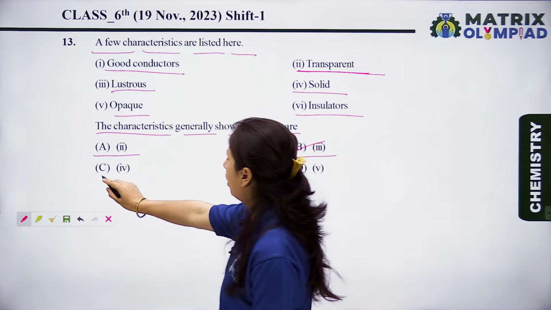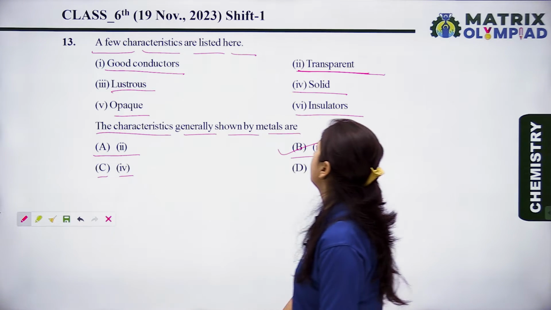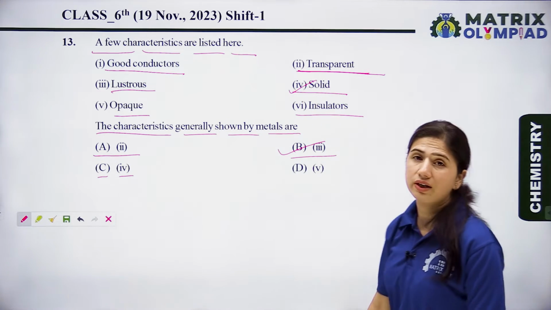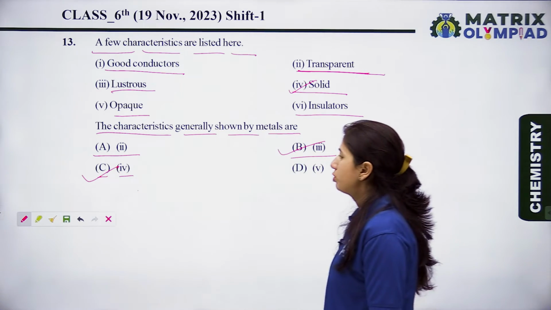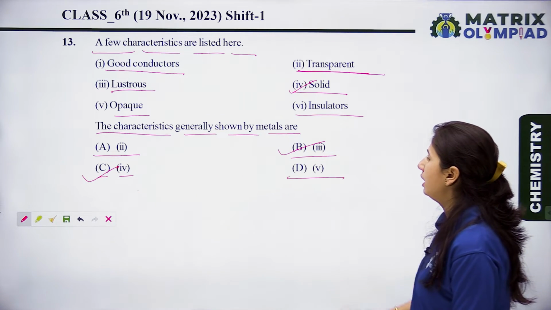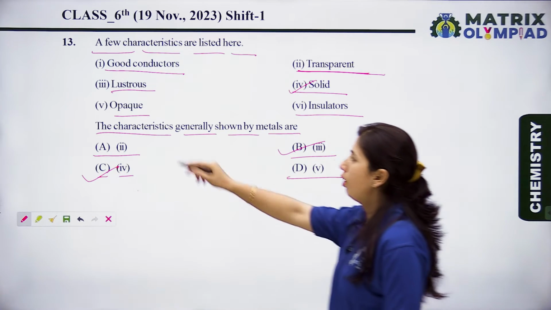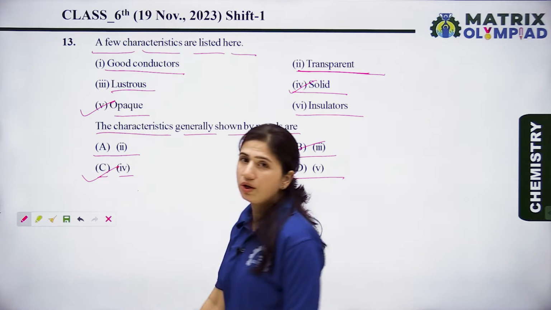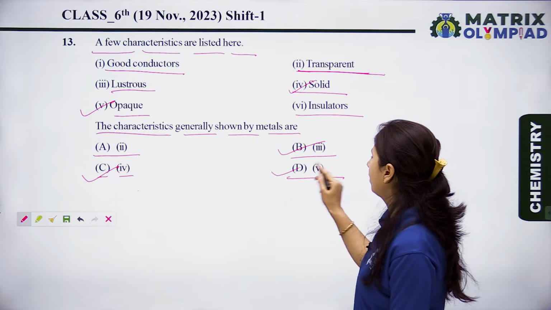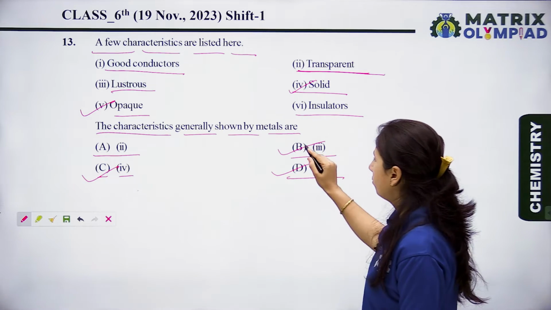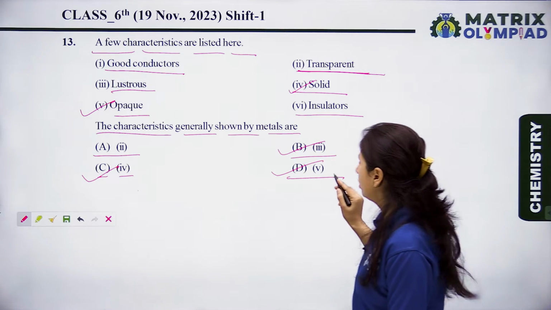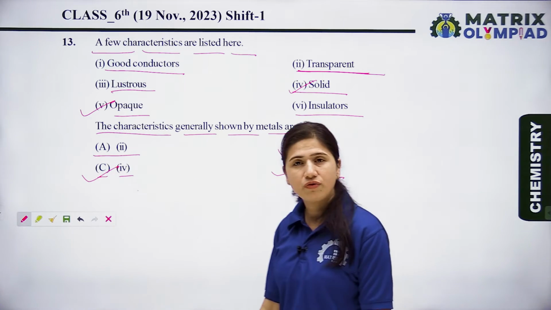Now let's see option C, fourth. Fourth is solid. We know that metals are solid in nature, so this is also a right option. Now let's see option D. Option D is fifth, opaque. Yes, this is also a right option. We know that light cannot pass through metal. So options B, C and D are the right options for this question.